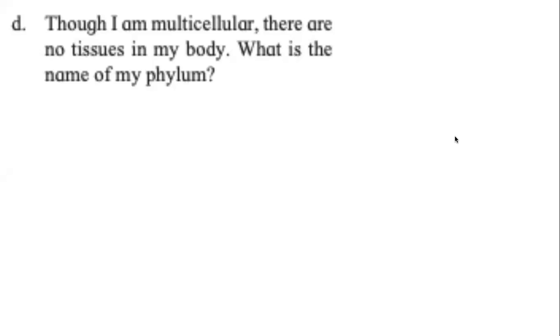So this is question number 1 from the exercise. Part A and part D, they are related to each other. Part A answer is Cnidaria or Coelenterate, but to answer that, we need to know this, that Porifera are neither diploblastic nor triploblastic because they do not have tissues. Tissues are not developed.